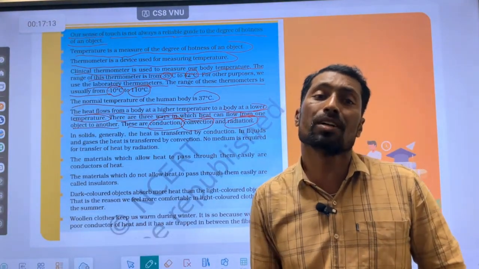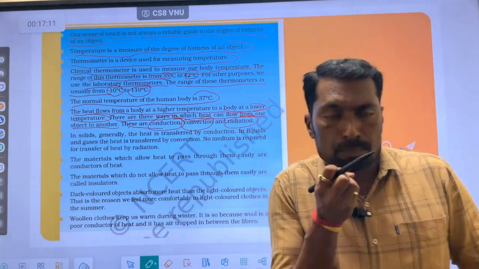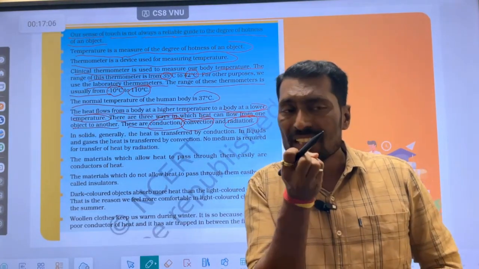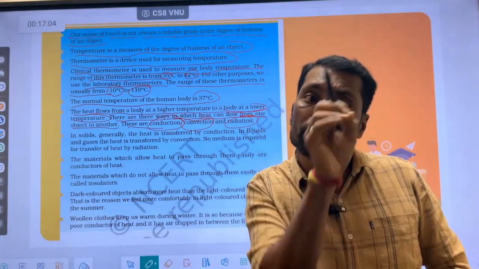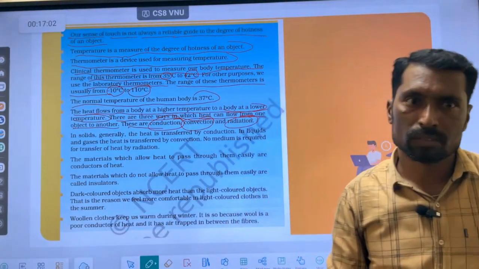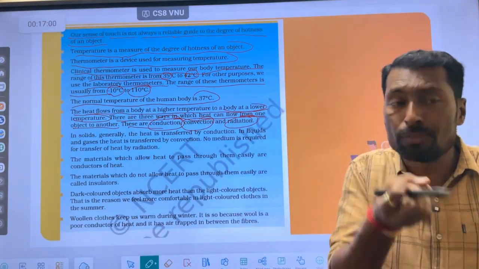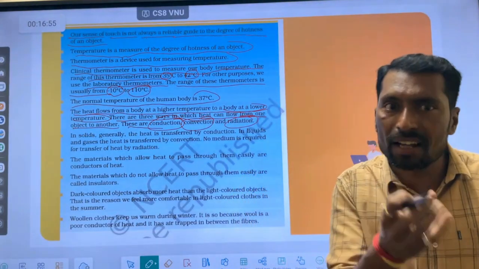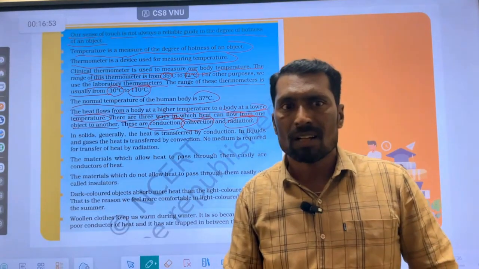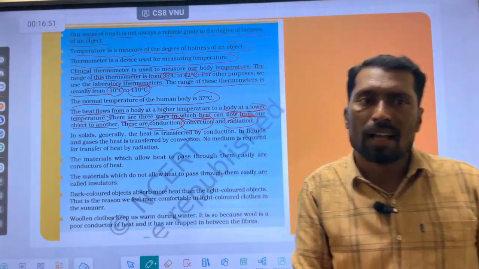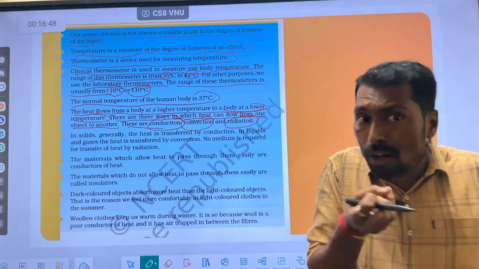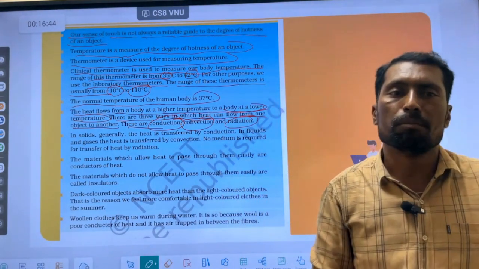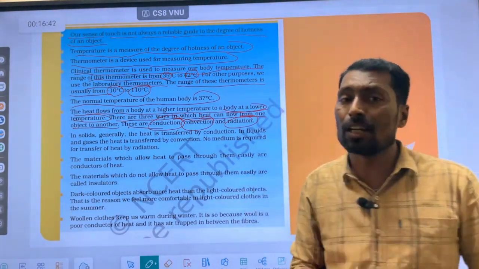Conduction is a process by which heat energy can transfer from one end of an object to another end of that object. It is usually found in solid objects. For example, we take a strip of aluminium, iron or copper, which are in the solid state, and these three are good conductors of heat. They can transfer the heat energy from one part of that metal strip to another, which is called conduction.